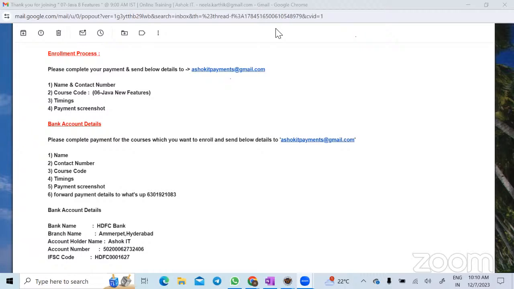Okay. So guys, tomorrow will be the last demo class. If you are interested, please do enroll. And tomorrow we are going to look at the lambda expression, like what is a lambda expression, how to write a lambda expression for an interface, etc. Tomorrow's class will be interesting. Please don't miss it.